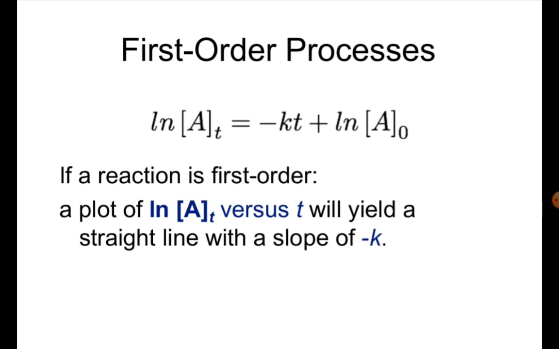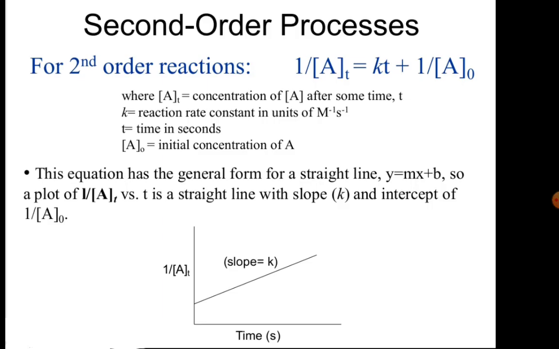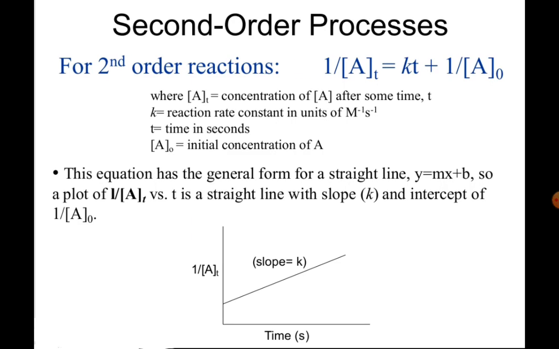If we plot ln [A] versus t, it will yield a straight line with a slope of minus k. See, this is the first order process: the straight line has a negative slope, and that equals minus k.